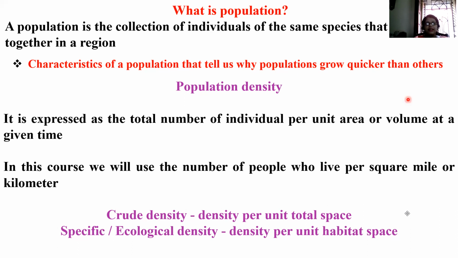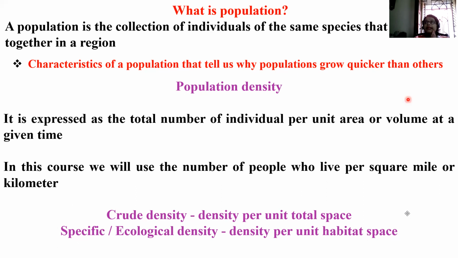Did you understand clearly? Crude density is the total available area, correct? Now, specific or ecological density is a particular region where you are living. So in the ecosystem, the entire ecosystem is not inhabited by a particular organism.